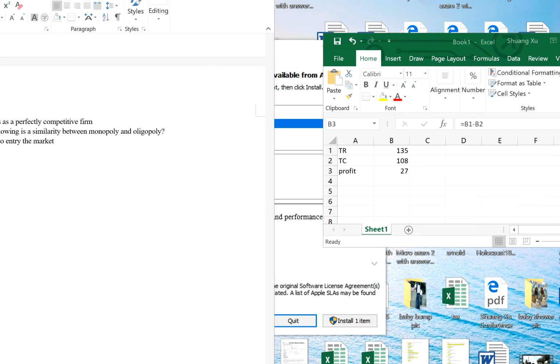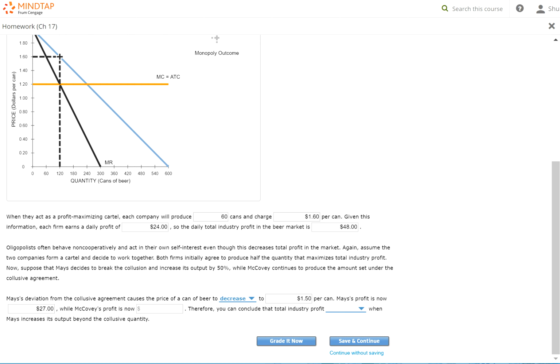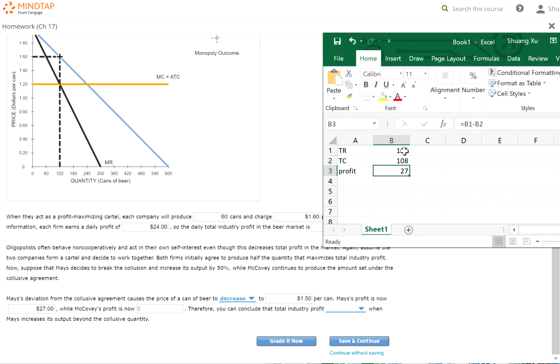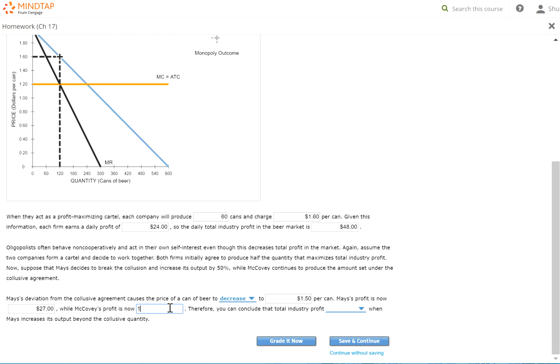McCoy is producing 60 units, and the price goes down, so $1.50 times 60. That's their new total revenue, and total cost will equal $1.20 times 60. So still the same cost, and their profit is only $18.